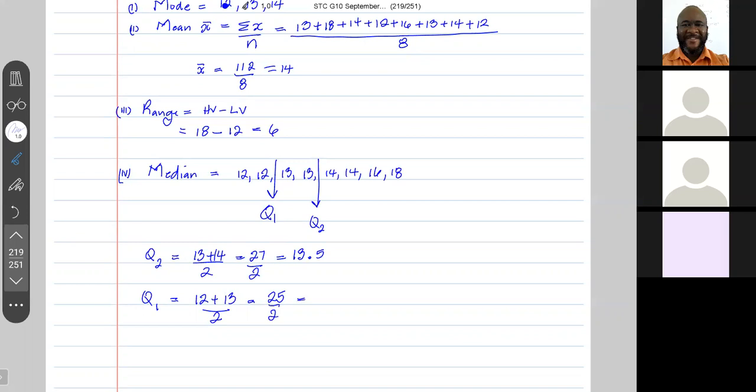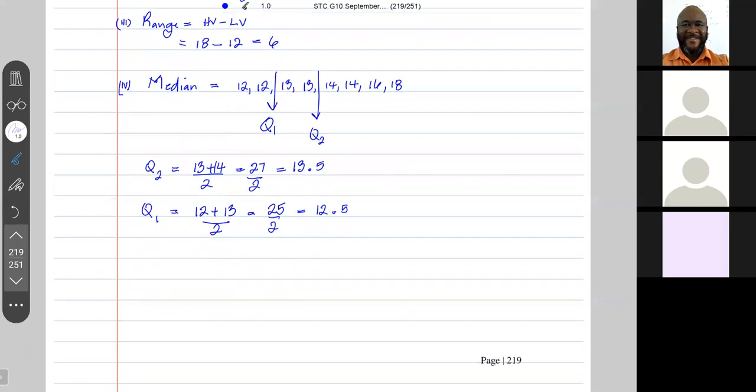This is 12.5. Q3 is the middle of the upper half. So Q3 is 14 plus 16 over 2. It's 30 over 2. This is 15.